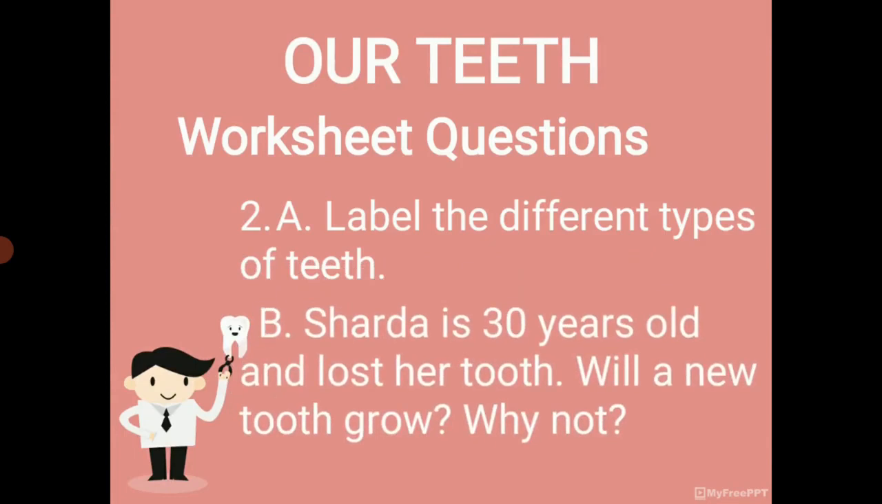Sharda is 30 years old and lost her tooth. Will a new tooth grow? We already discussed. I hope you remember. We lose teeth between the ages of 7 to 12, those are our milk teeth. After the age of 12, we have permanent teeth. If we lose the permanent teeth, new teeth won't grow. So, a new tooth will not grow back as Sharda has lost her permanent tooth.